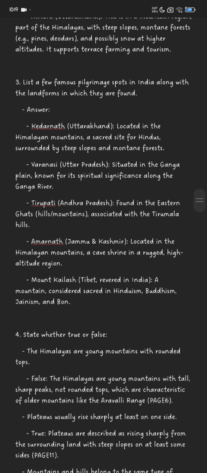Number 3. List a few famous pilgrimage spots in India along with the landforms in which they are found. Kedarnath in Uttarakhand, located in the Himalayan mountains, a sacred site for Hindus, surrounded by steep slopes and mountain forests. Varanasi, Uttar Pradesh, situated in the Ganga plain, known for its spiritual significance along the Ganga river.